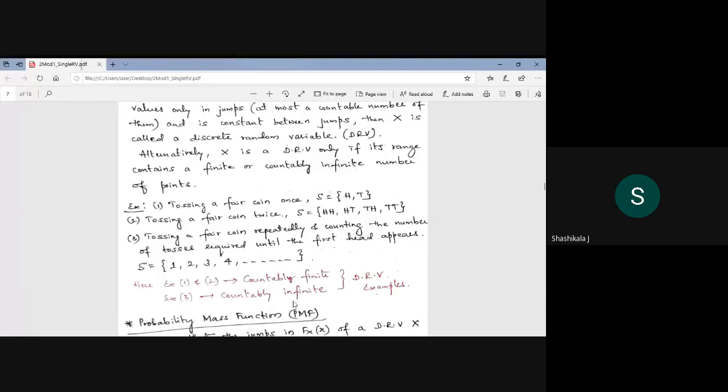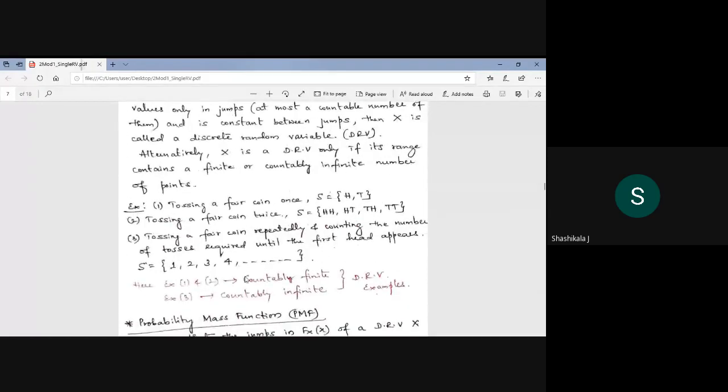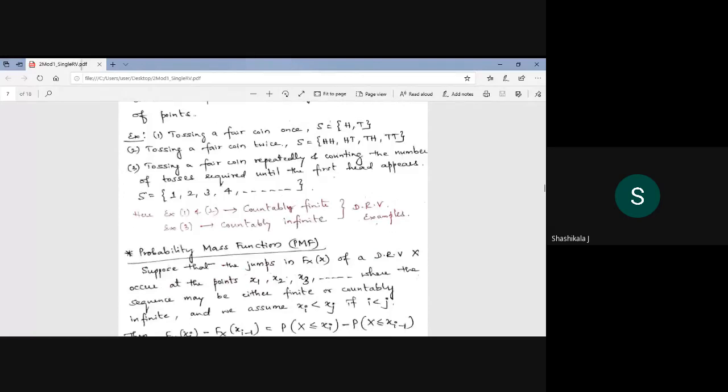Example 3 is countably infinite. It is still countable. I hope you have understood the meaning of a discrete random variable.